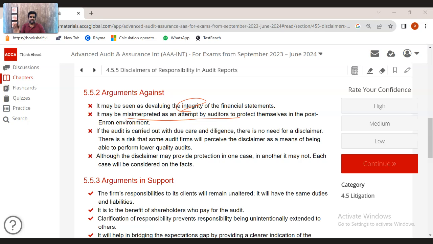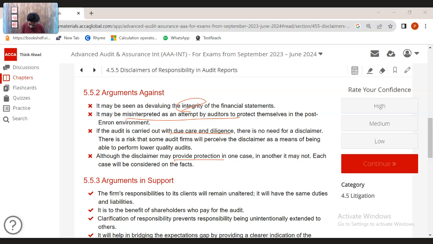But the company is a bad company, and people start investing, and the company starts losing money. But what will happen to auditors? If they come to auditors, they'll say, see, we have provided a disclaimer. So because of that, this disclaimer could be misused by the auditors. They could do audits without due care and diligence.